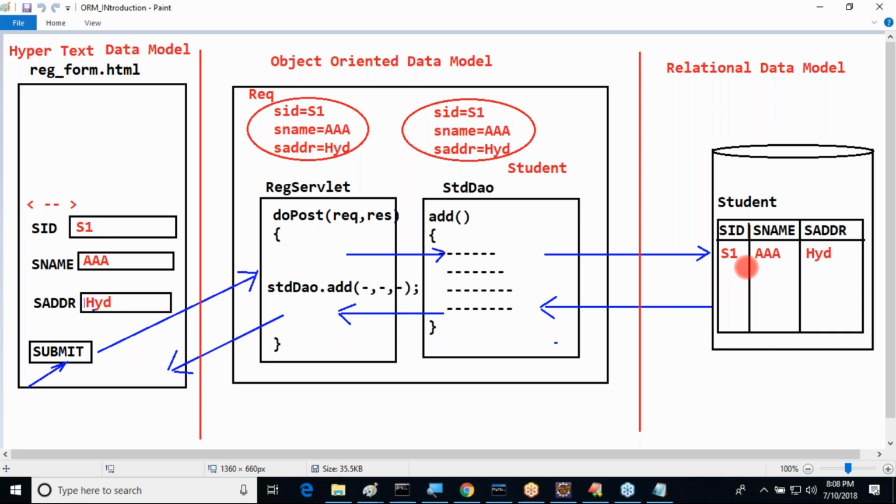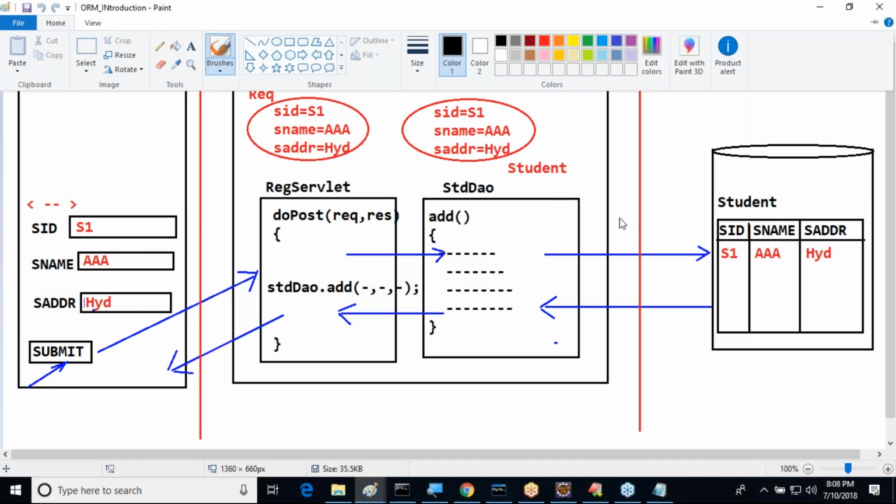If you want to improve data persistency, we need to solve the mismatches between the two data models. To resolve the mismatches between these two data models, we require some mapping between the object-oriented data model and the relational data model. That mapping we are able to provide by using ORM. By using ORM, we are able to provide the mapping directly.